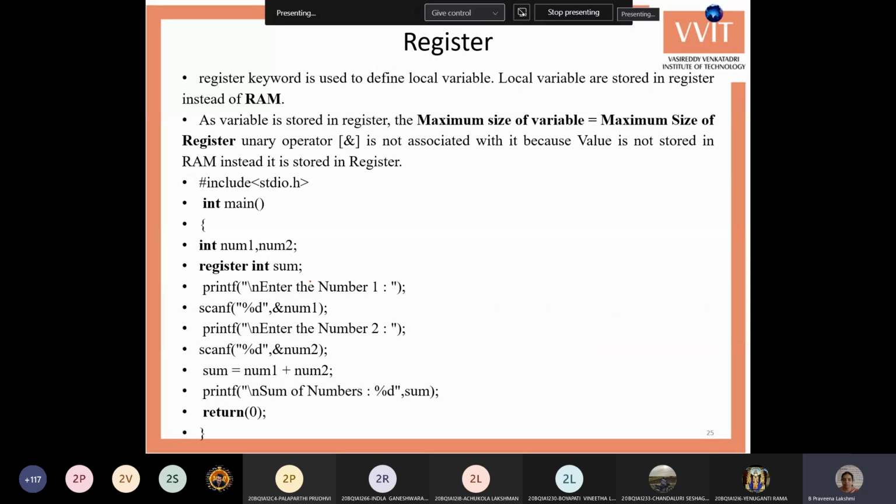The register keyword is especially for the registers within the processor. If you want to store variables in those register locations, you can use the register keyword, but you won't get any output difference with register variables. Just like normal variables, register variables are created and work, but you won't see any difference in the output. The only difference is in execution time, because normally variables are stored in the stack, while register variables are stored in the processor's registers. Processor registers are more easily accessible than the stack, so you will get a small difference in time. Other than that, you don't get any output difference.